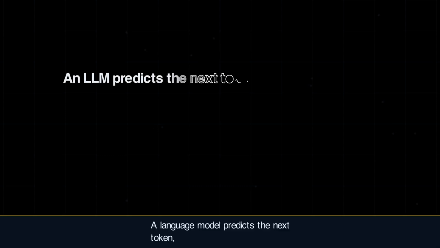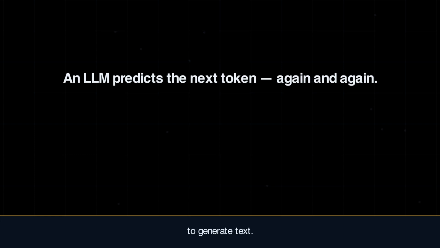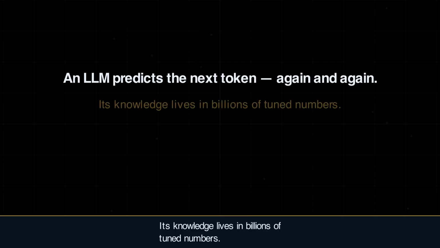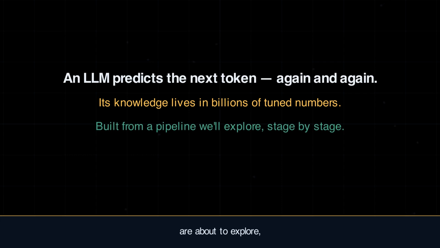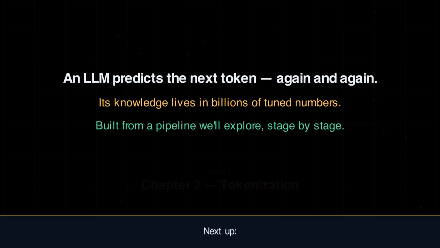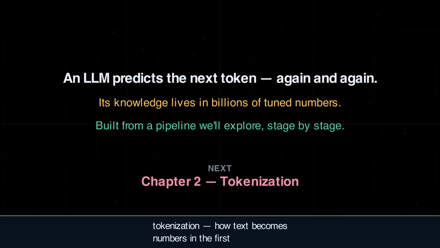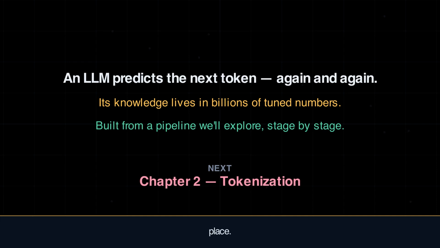That is the big picture. A language model predicts the next token again and again to generate text. Its knowledge lives in billions of tuned numbers. And it is all built from a pipeline we are about to explore, one stage at a time. Next up, tokenization, how text becomes numbers in the first place. Let's begin.